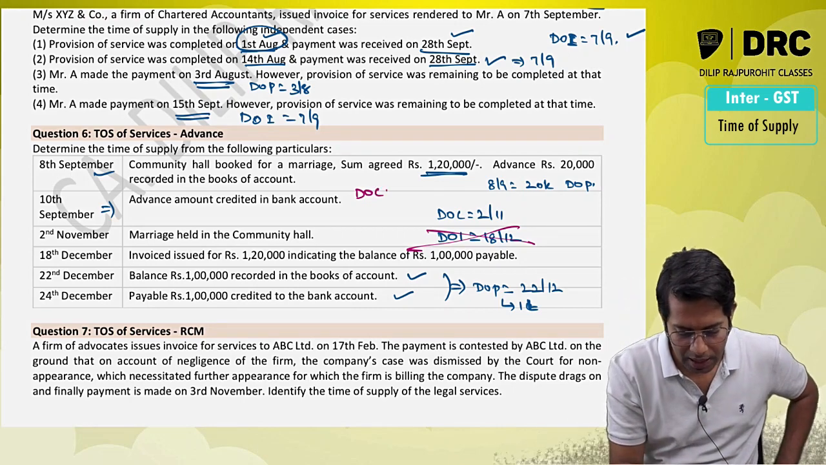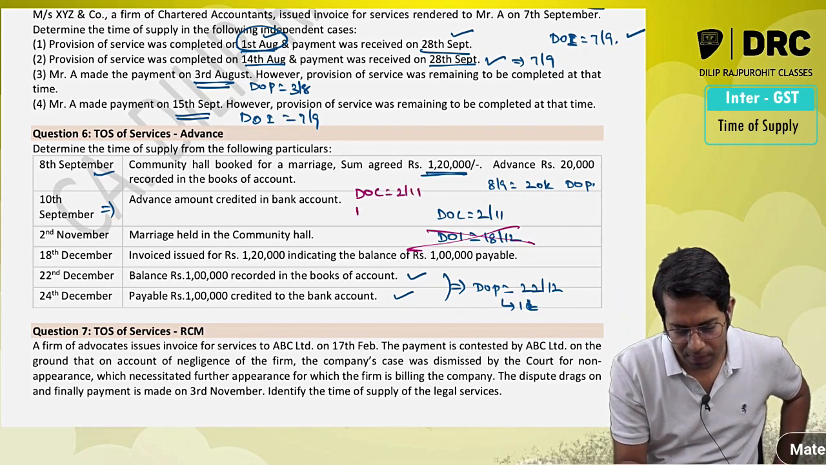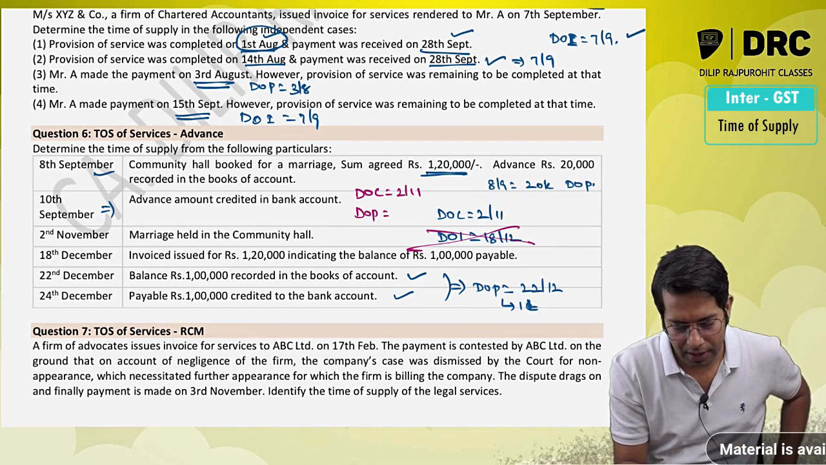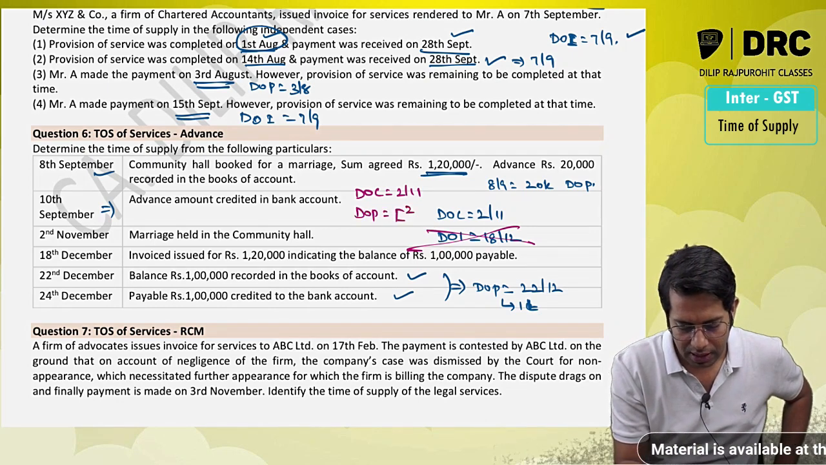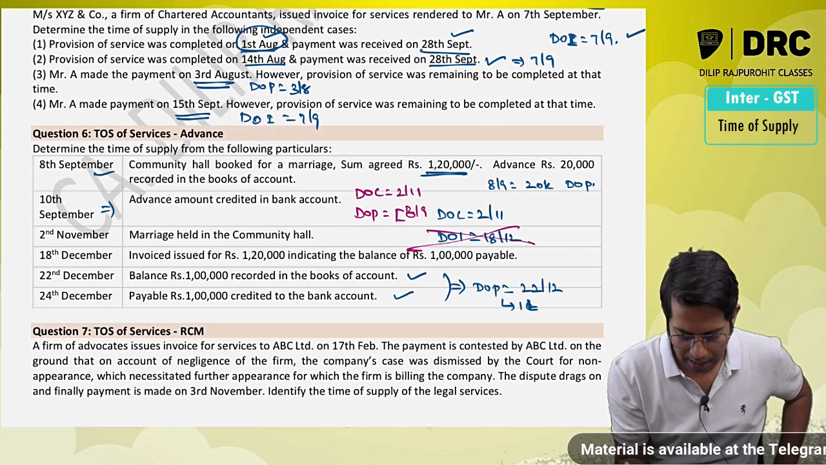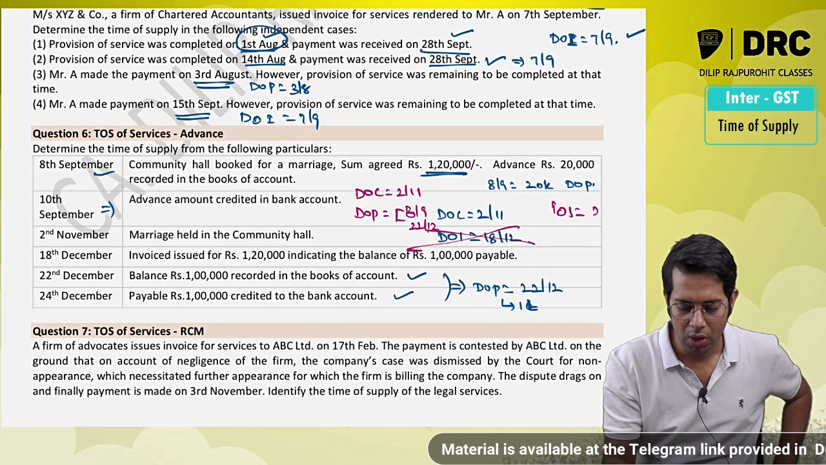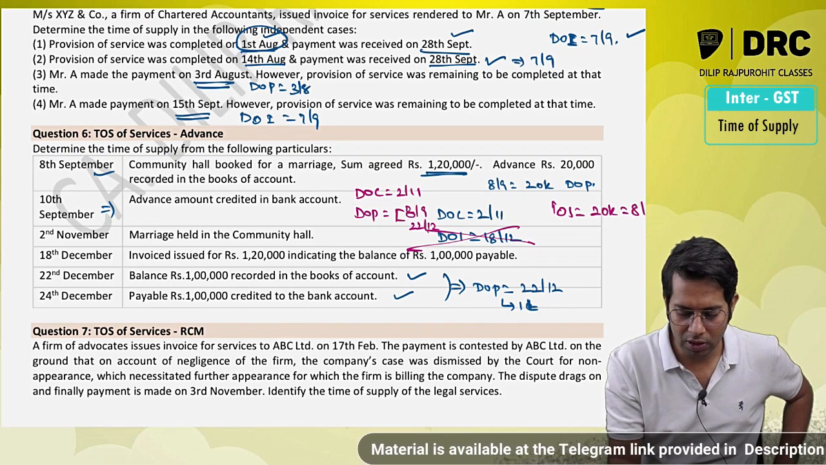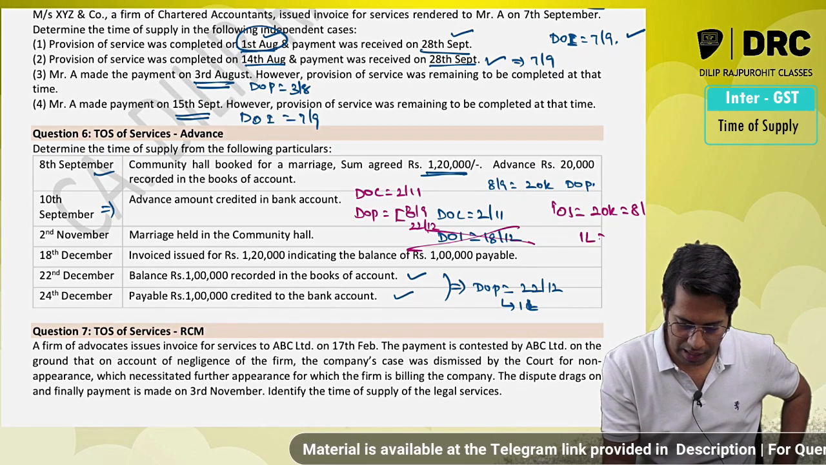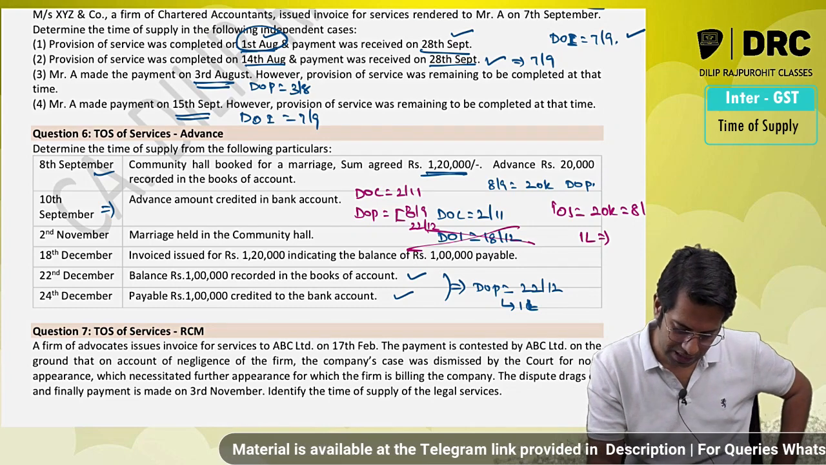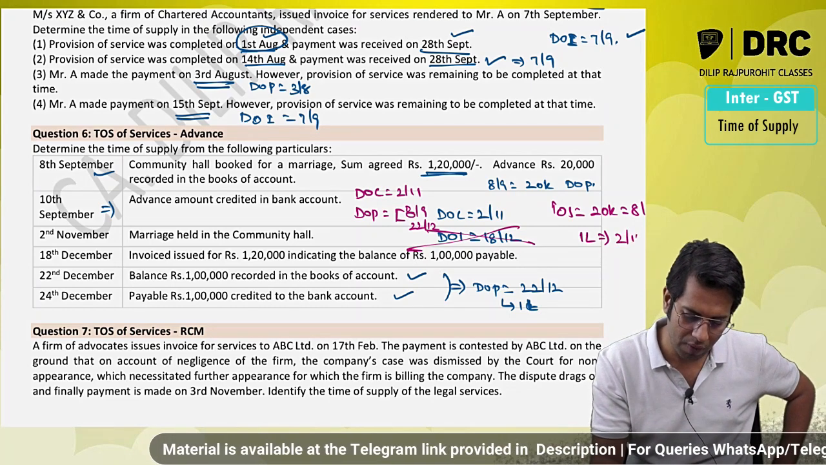So the time of supply will be date of completion, which is 2nd November, or date of payment. Date of payment, two different dates, 8th of September and 22nd December. So time of supply will be what, sir? For 20,000 rupees, it is 8th of September, and for balance 1 lakh rupees, it is which date? For balance 1 lakh rupees, it is 2nd of November.